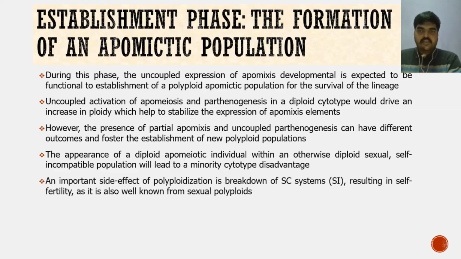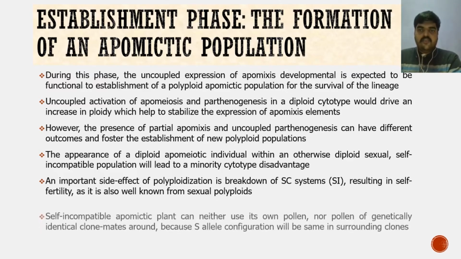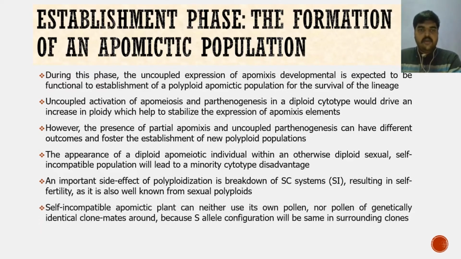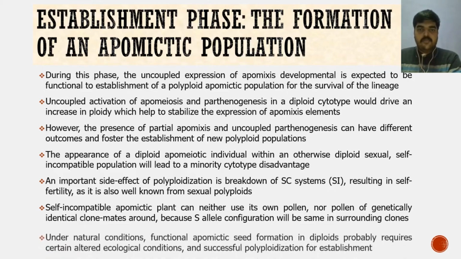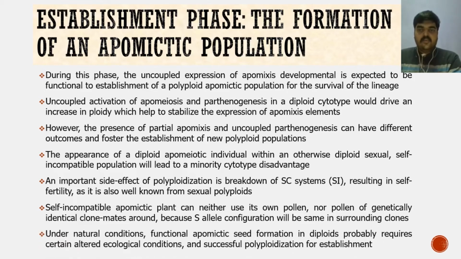Polyploidization comes with a side effect such as the breakdown of SC systems, resulting in self-fertility. This self-fertility with pseudogamy further avoids the negative effects of sexual selfing, namely loss of heterozygosity and inbreeding depression. Self-fertility is further beneficial for founding a new population by single or few founders even after long distance dispersal of seed. Under natural condition, functional apomictic seed formation in diploids probably requires certain altered ecological condition and successful polyploidization for